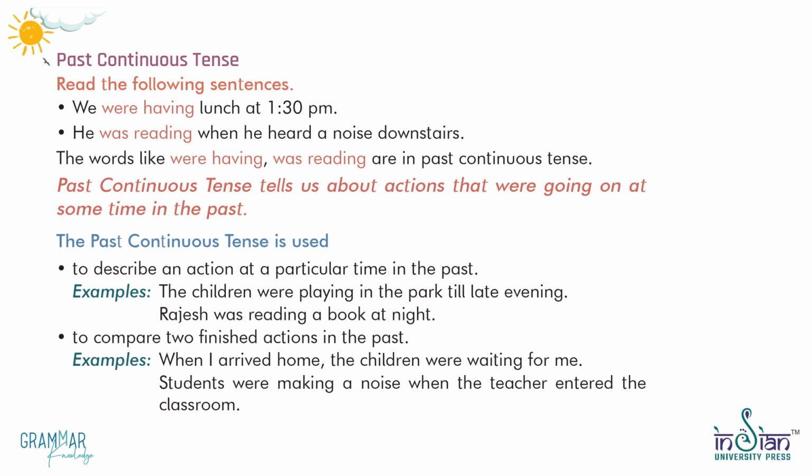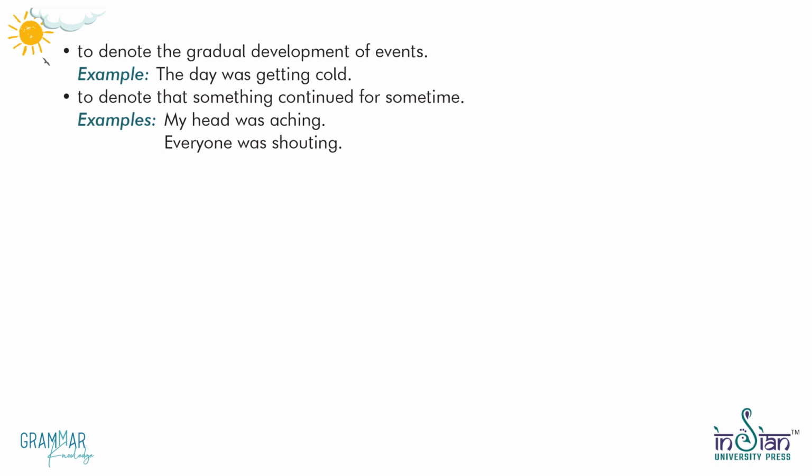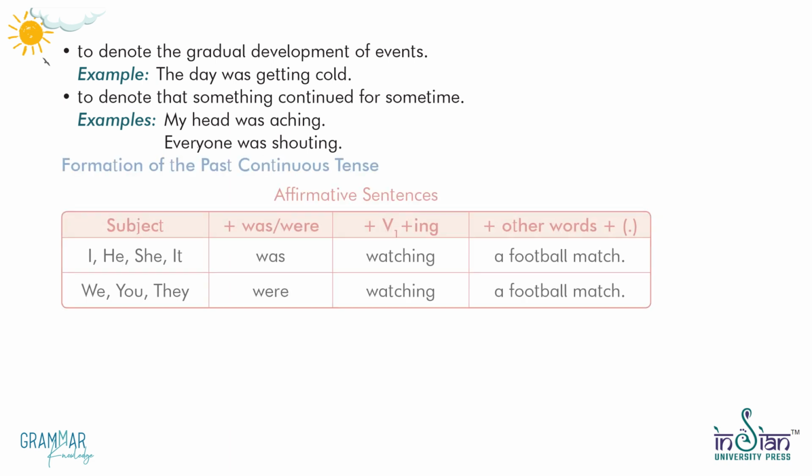Examples. The children were playing in the park till late evening. Rajesh was reading a book at night. To compare two actions in the past. Examples. When I arrived home, the children were waiting for me. Students were making a noise when the teacher entered the classroom. To denote the gradual development of events. Example. The day was getting cold. To denote that something continued for some time. Examples. My head was aching. Everyone was shouting.